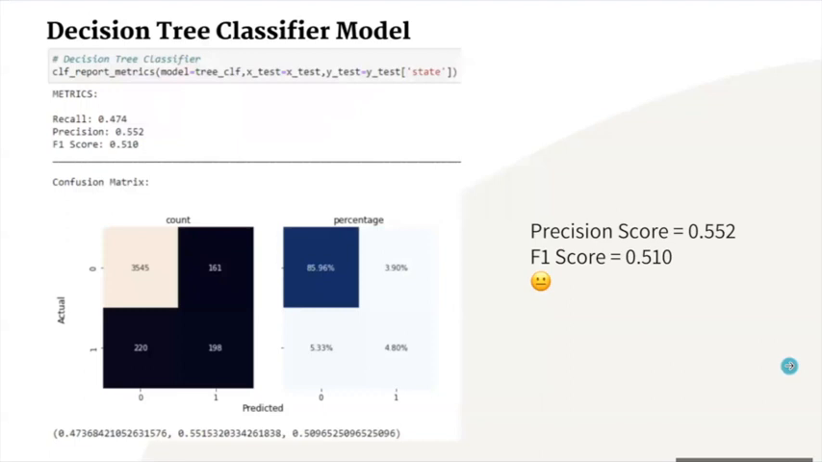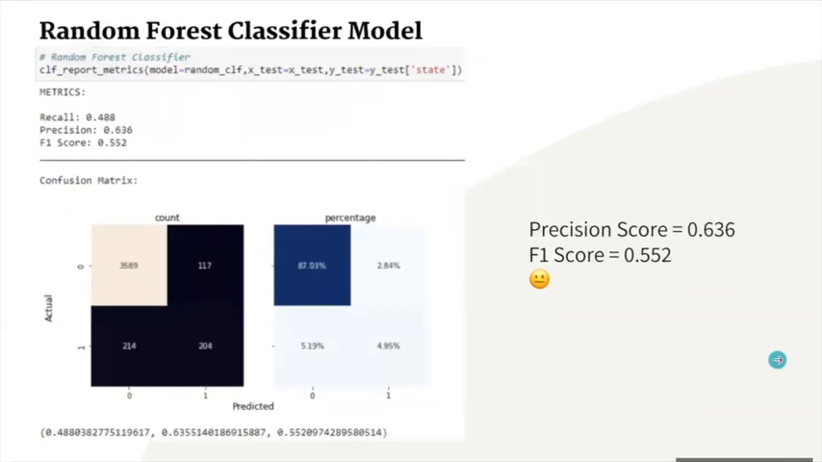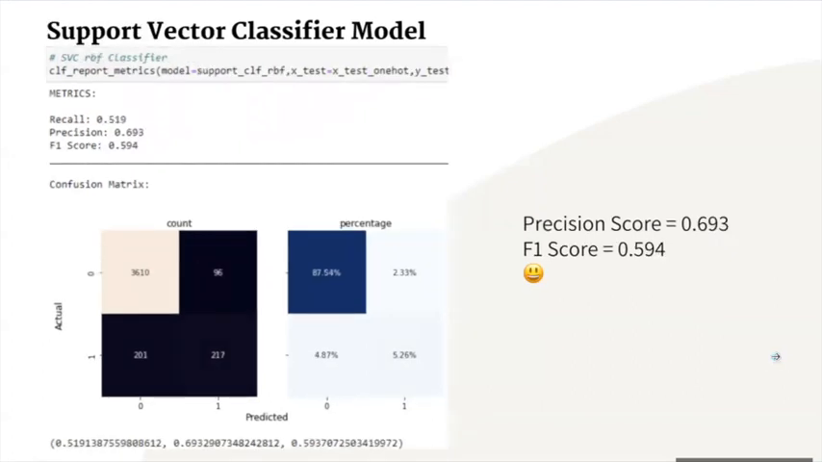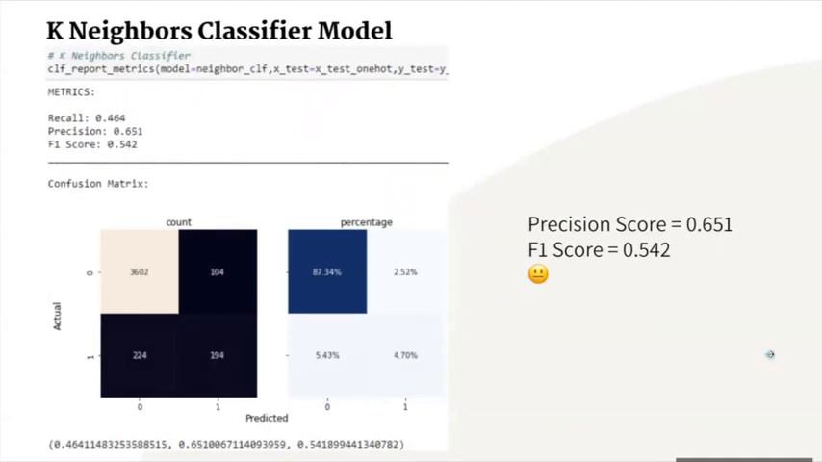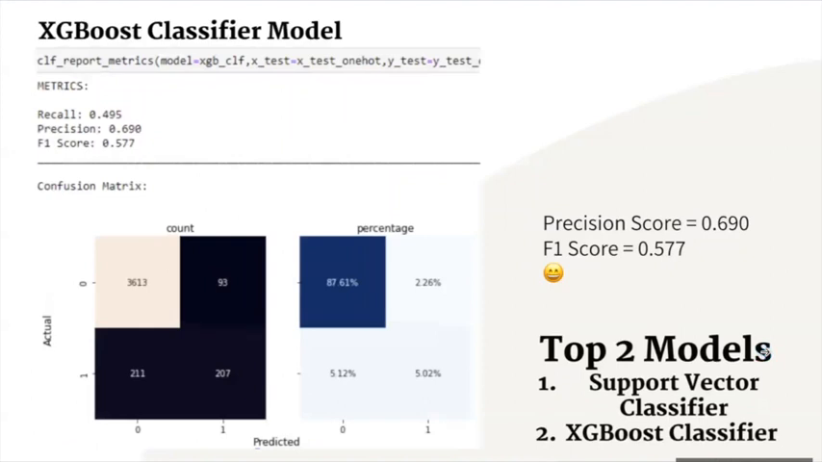So here are the scores for each of our models. For the decision tree, here are the results. The random forest tree model with the results. Next, the support vector classifier model with the results. K-nearest neighbors classifier model with the results. And lastly, the XGBoost model with the results. So the top two best models with the highest precision score will be XGBoost and SVC.